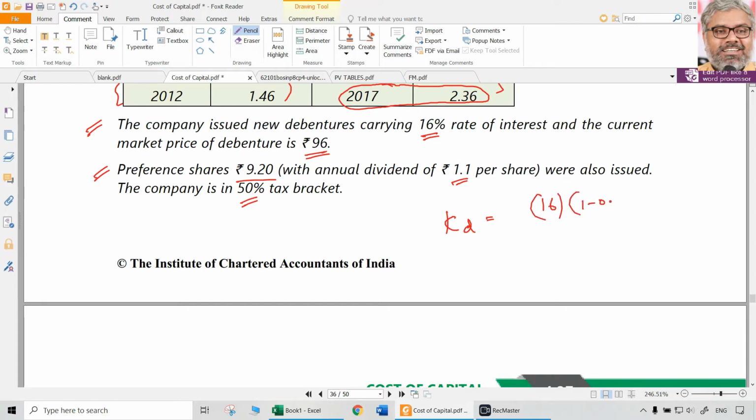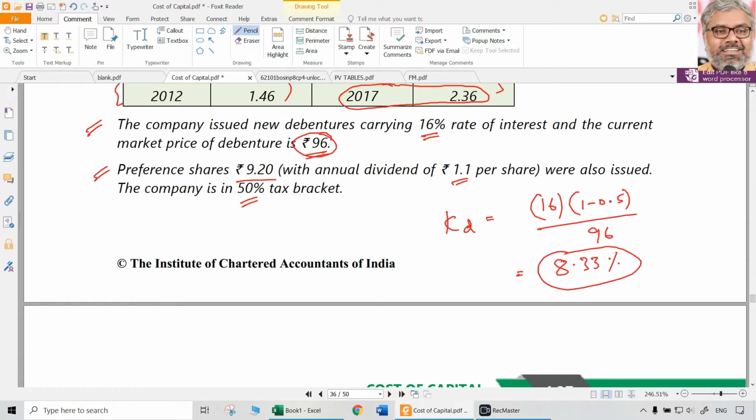I into (1 minus tax rate), that is 1 minus 0.5, divided by net proceeds. Net proceeds is how much? 96 rupees only. So how much will that be? Cost of debt: 16, half of that is 8, divided by 96 into 100. So that cost of debt comes to 8.33%.